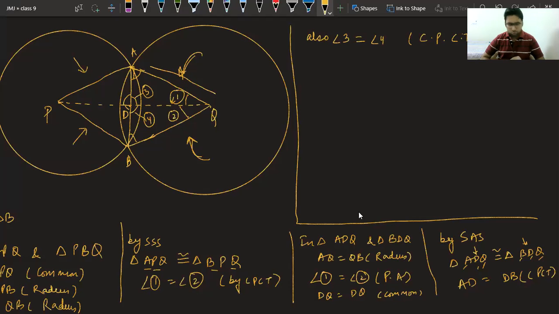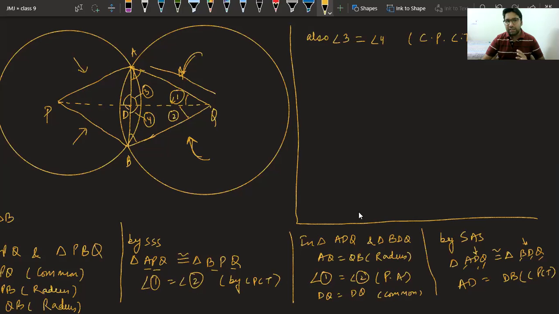Sir, theorem 10.4. Okay, you use 10.4 over here. Yes, Utkarsh, you can use that also. Utkarsh is saying we can directly say it is perpendicular because we know that a line drawn from center to a chord, if bisecting the chord, is also perpendicular to the chord. So he is correct. Still, if you want, you can solve by this way also.